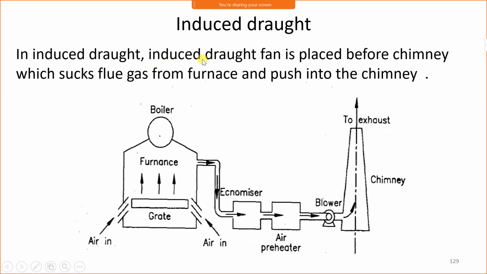In induced draught, the fan is placed before the chimney. Look at here. Before the chimney, the induced draught fan is used, which sucks the flue gas from the furnace and discharges flue gases into the atmosphere through the chimney.